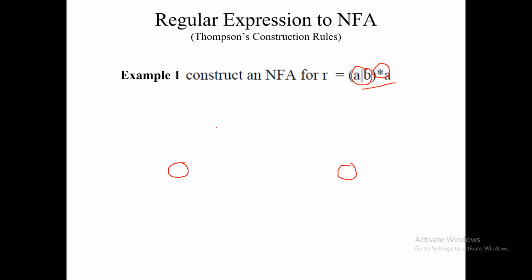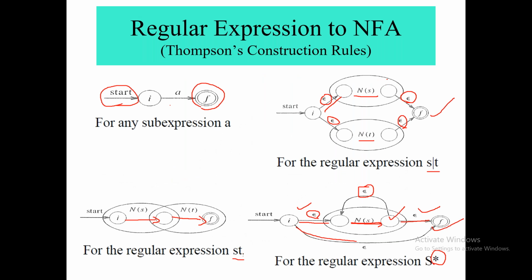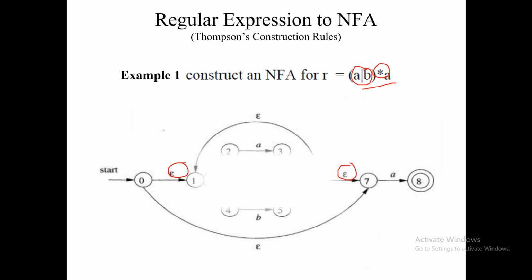So now we have to see what is the logic of A or B. The A or B logic says that you are creating 2 different paths for A and B. So here we are doing the same. We are creating 2 different paths, one for A and the other one for B. After completing that, we are getting here A. So our last symbol should be A.